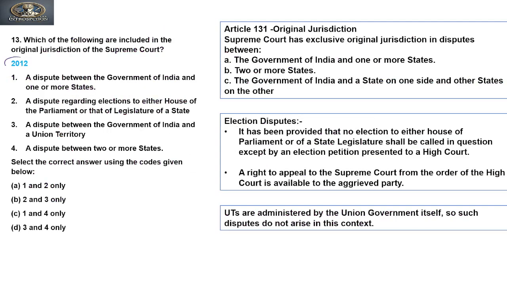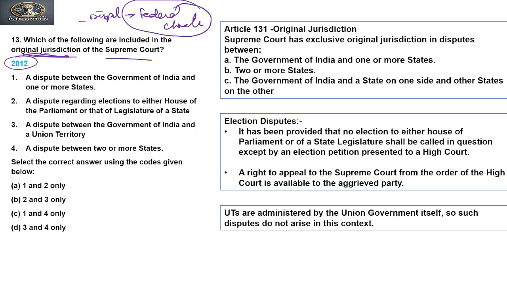The next question was asked in 2012. The question says, which one of the following is included in the original jurisdiction of the Supreme Court? So now we come to know that original jurisdiction means disputes that arise due to federal character. So only federal character disputes can be covered in the original jurisdiction. Federal character disputes mean a dispute between the Government of India and a state, or between state and state, or the Government of India and a state on one hand plus another state on the other hand.